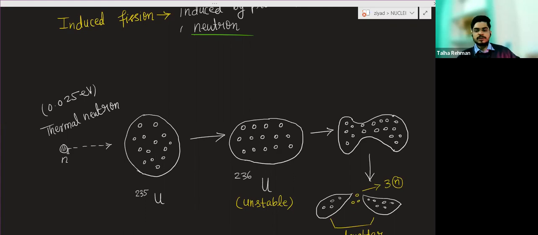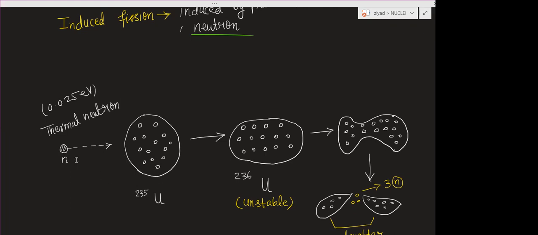This neutron will enter into the uranium-235. Why do we use a thermal neutron here? Because if the energy of the neutron is large, it will pass through uranium-235. That is why we take a neutron of small energy, so the neutron will enter into it.